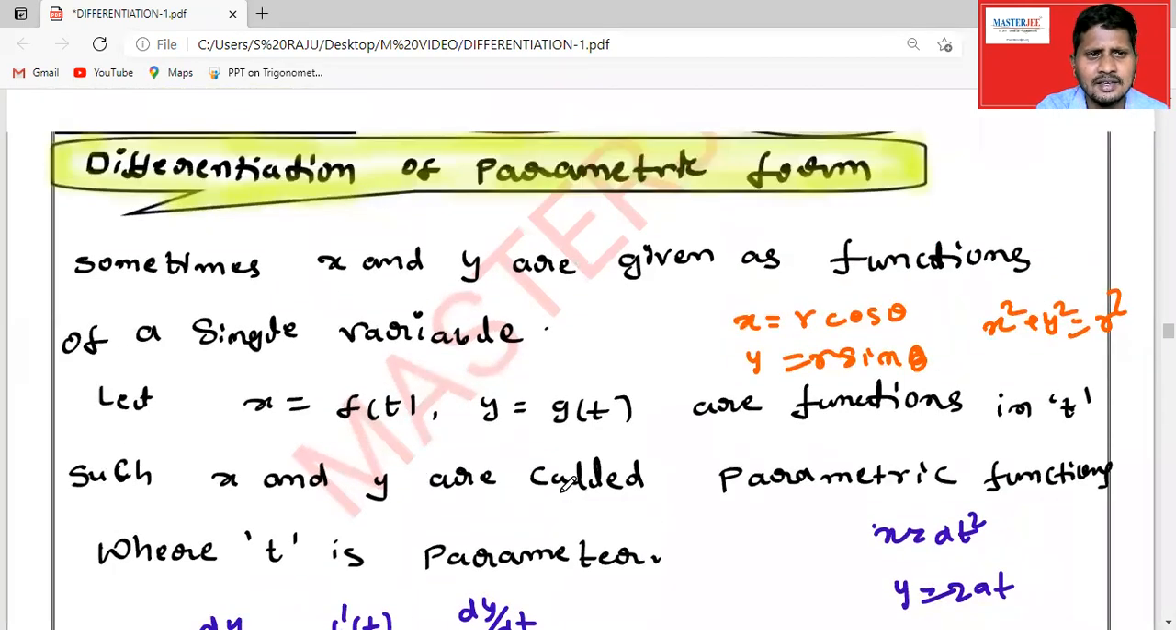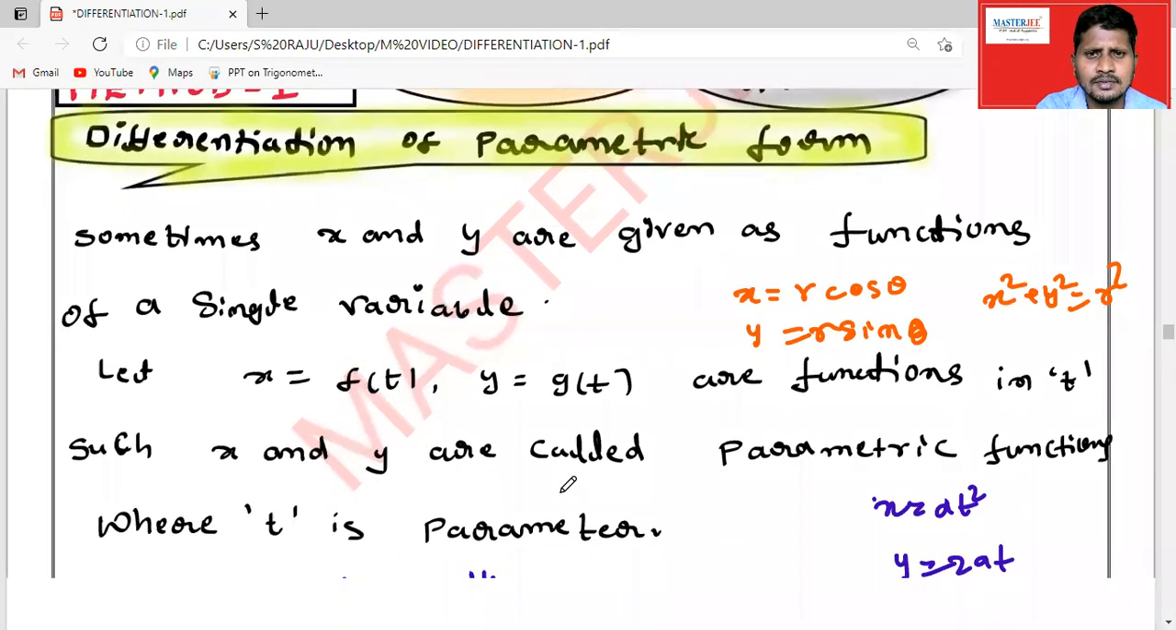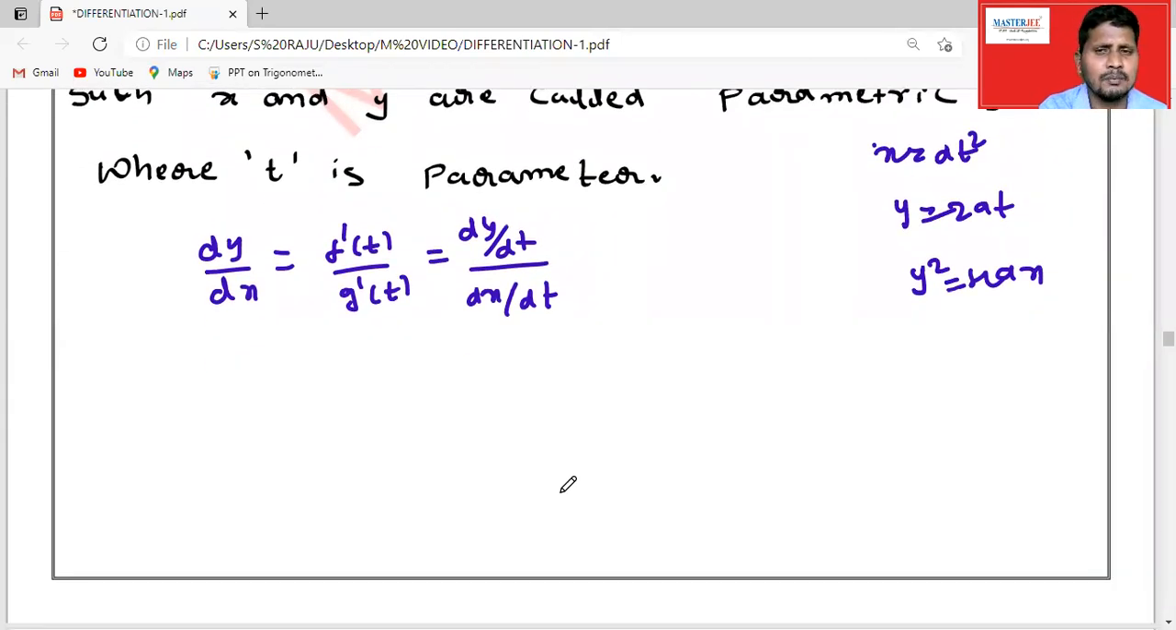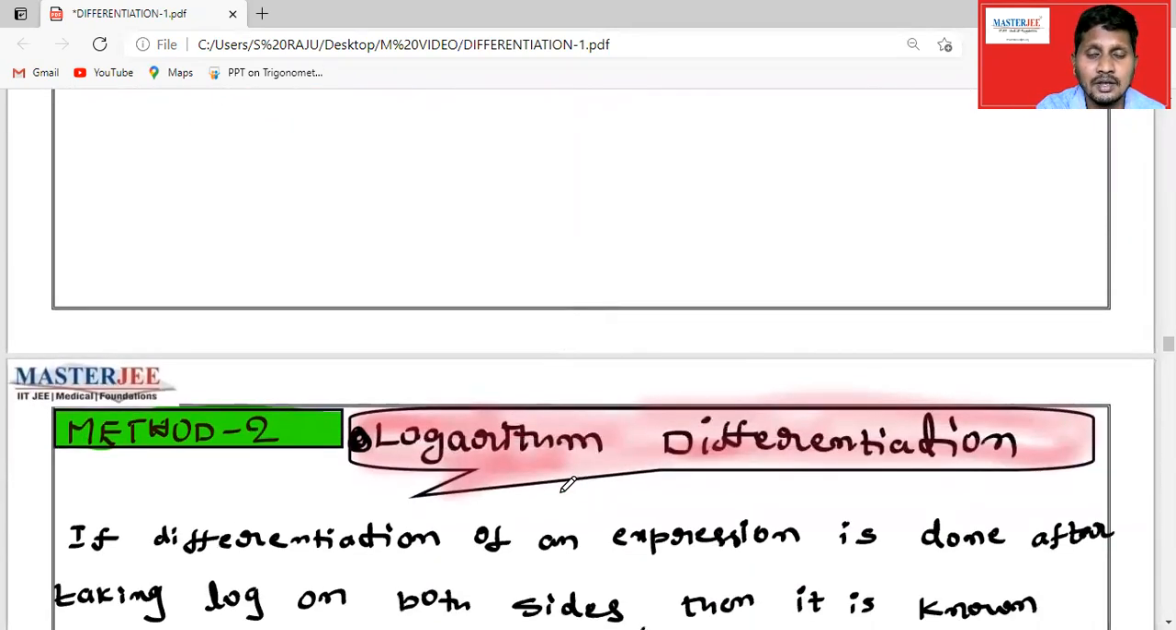Let's see an example of this which belongs to JEE Mains. Like we can take many examples, like parametric equations of ellipse, hyperbola, then they may ask the derivative of that.